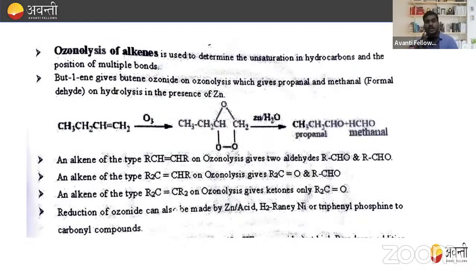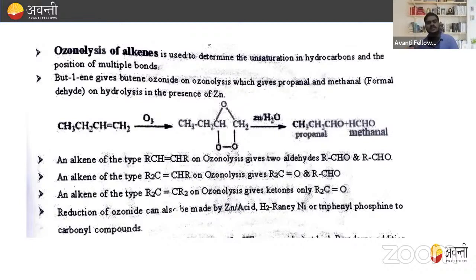Okay. Now, this is also a very important thing, that is the ozonolysis of alkene. And I am going to share one trick with you so that you will easily solve questions related to ozonolysis of alkene, right? So what is ozonolysis of alkene, beta?